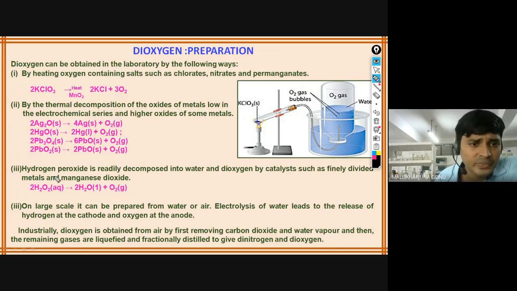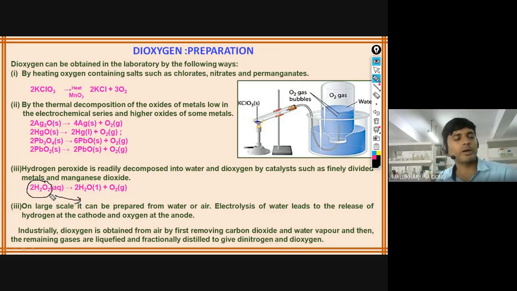Next, you can prepare it from hydrogen peroxide. This you have studied in the 11th also. Wherever the peroxide bonds are there, those are usually not stable. If you give some energy, that will break to give oxygen and water. On a large scale, it can be prepared from water or air.